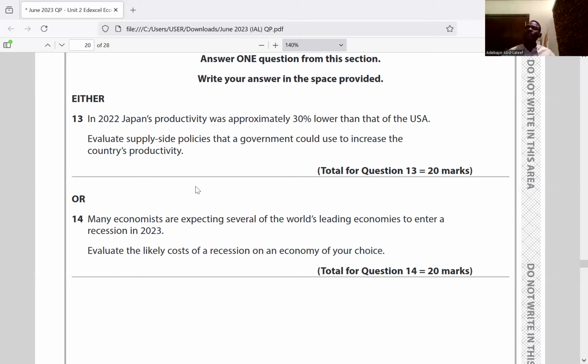What about if government borrows money to fund supply side policies to help productivity in the country? That would increase national debt in the short run. But in the long run, if it's spending on investment, it will be beneficial. And the last thing we didn't talk about here: they said in 2022, Japan's productivity was approximately 30% lower than that of the US. So if Japan's productivity has to increase, it means the government of Japan has to spend more than what the government of the US has spent. So these are what you need to talk about on supply side policy.